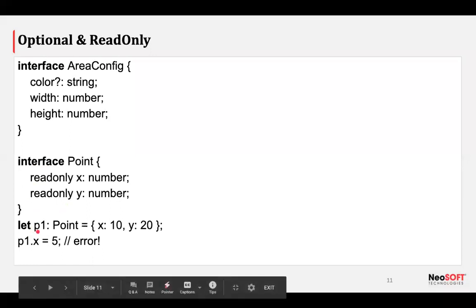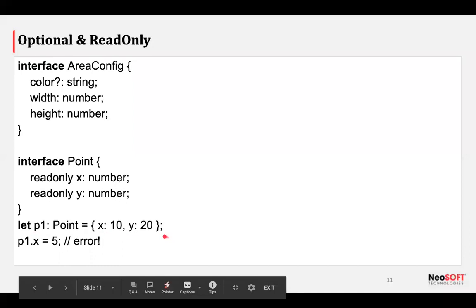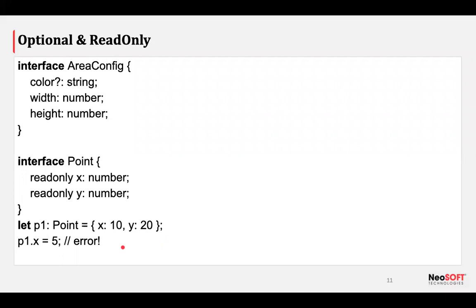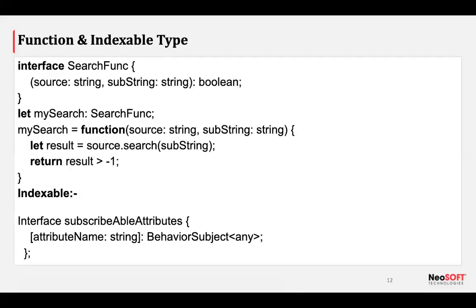So if I assign p1 to a point and assign x and y as 10 and 20, it is declared only once. I am never going to modify or reassign these things, or it will throw an error. It is kind of helpful, right? Currently we are using const and all, and as we know const can be modified because it stores references. So it's helpful in our day-to-day projects. Cool. Let's go to the next.